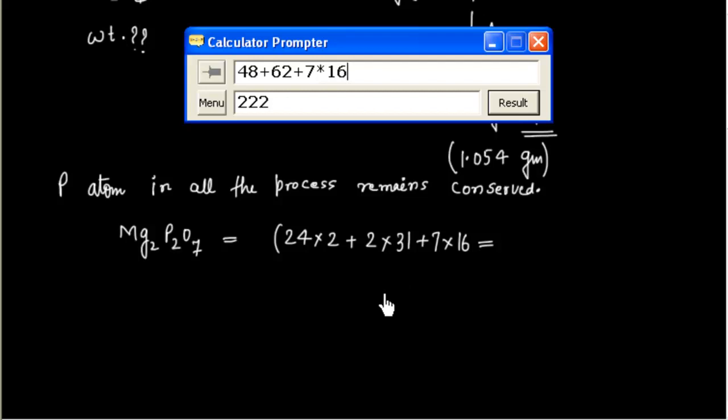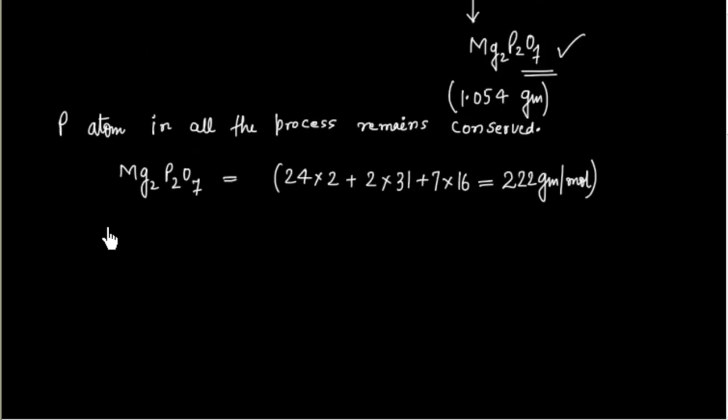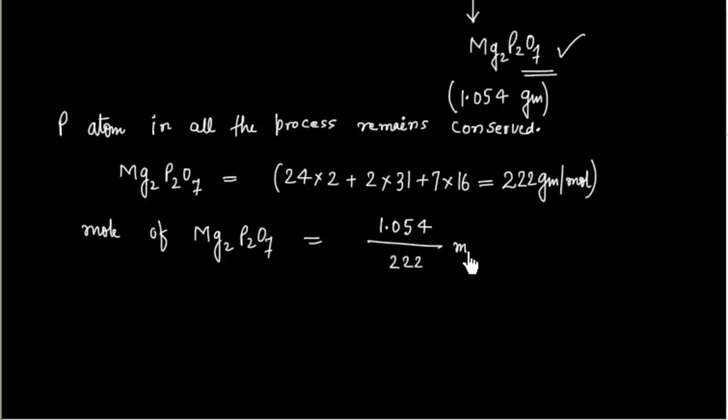So this comes out to be 222 gram per mole. Now we can calculate the mole of this because weight I know. So mole of Mg2P2O7 equals 1.054 divided by 222.